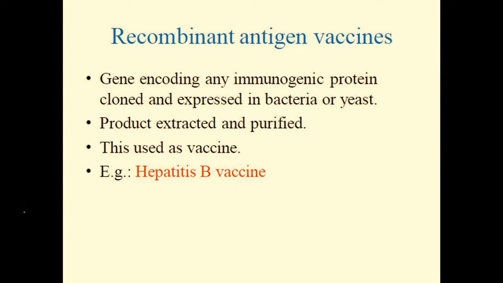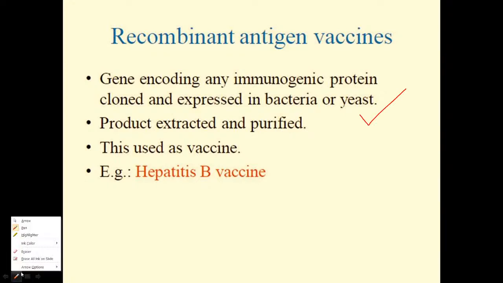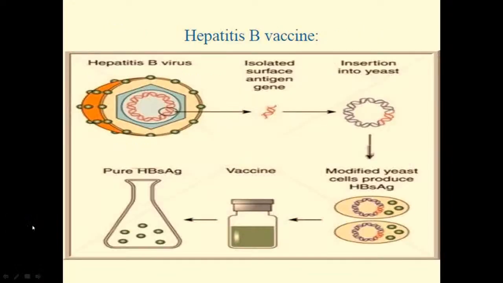And friends, there is another different type of vaccine, which we basically call recombinant antigen vaccines. Actually, what is the specialty of these recombinant antigen vaccines? The genes which encode any immunogenic protein can be cloned and expressed in bacteria as well as yeast, and that will be used majorly as a vaccine. Suppose, for example, this is the hepatitis B virus.